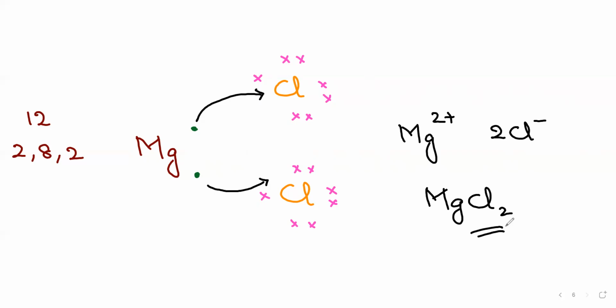So when a metal reacts with a non-metal, ions are formed, and the bond formed with the help of transfer of ions is called an ionic bond, and the compounds formed are called ionic compounds. There are 4 properties of ionic compounds. One, the physical state of ionic compounds is solid. Second, they have high melting and boiling points because there is a lot of attraction between the ions.